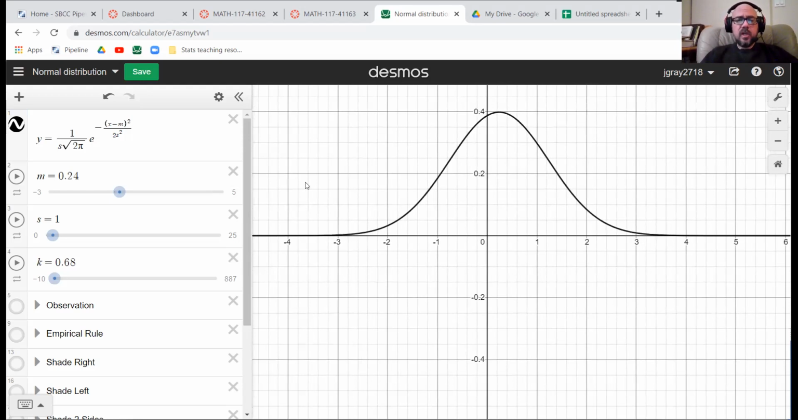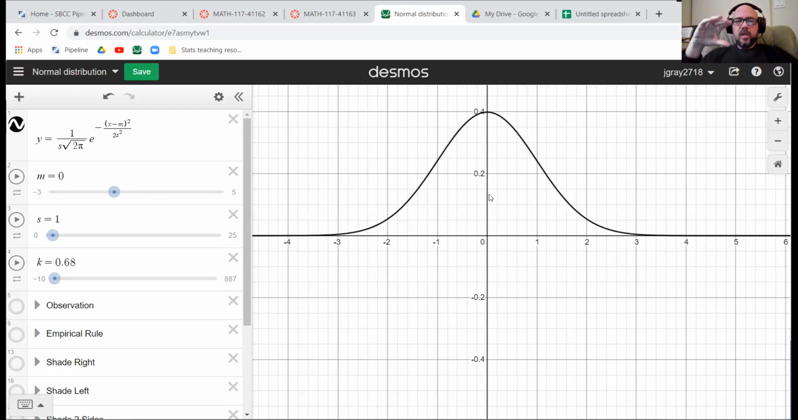I should mention that standard deviation is a distance. It is an average distance from a mean. So it's just some number, and that number defines how spread out your distribution is.